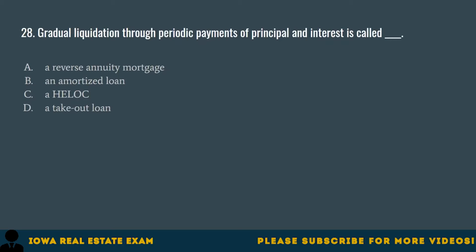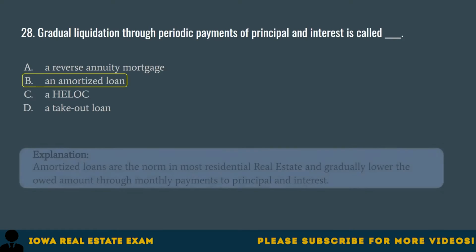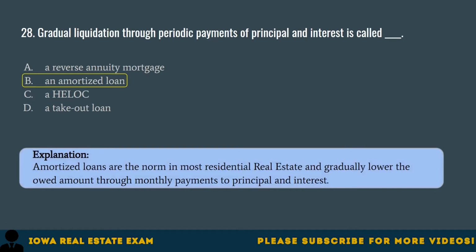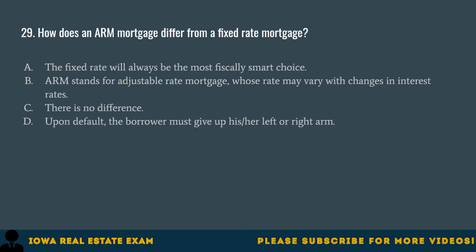Question 28. Gradual liquidation through periodic payments of principal and interest is called A. A reverse annuity mortgage, B. An amortized loan, C. A HELOC, D. A takeout loan. The correct answer is B. An amortized loan. Amortized loans are the norm in most residential real estate and gradually lower the owed amount through monthly payments to principal and interest.